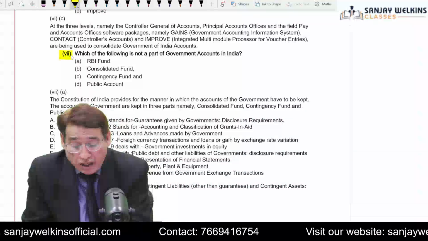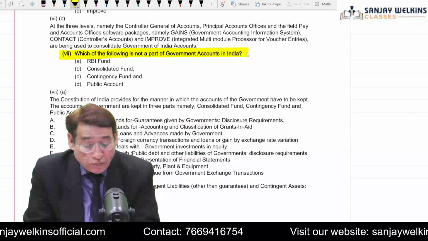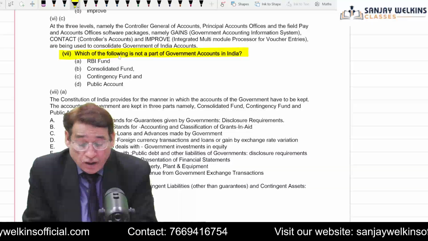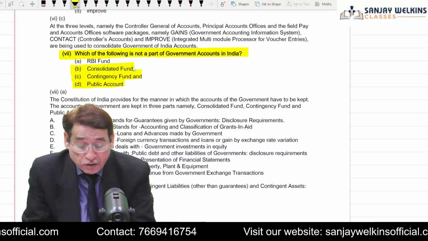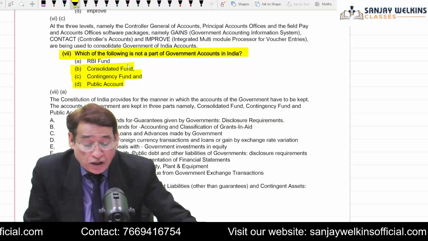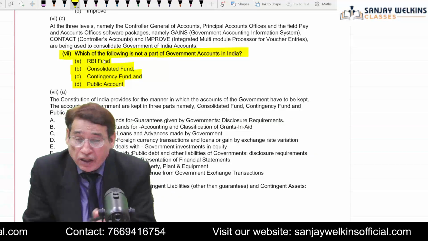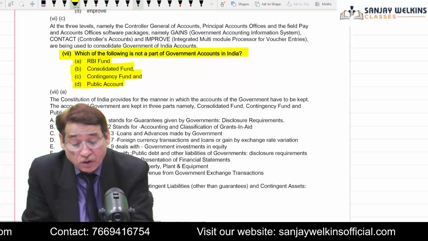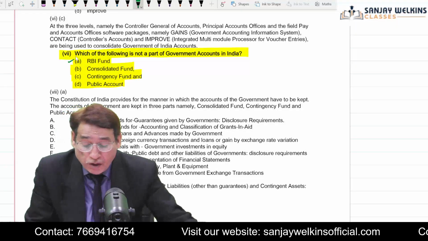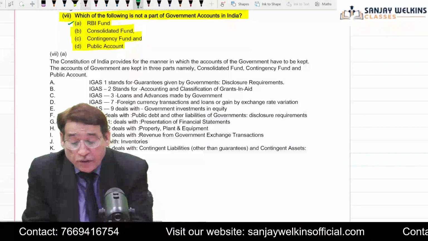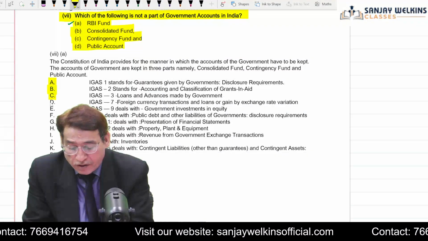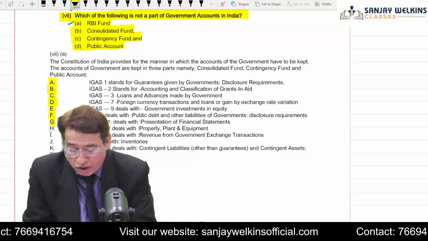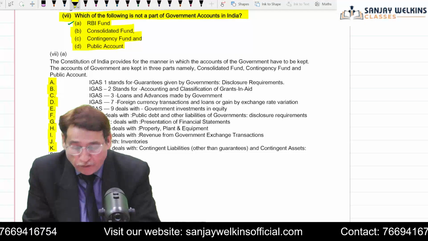And then we have in this case, which of the following is not a part of government accounts in India? Now, we know that public account, contingency fund and consolidated fund are considered as part of government accounts in India, but RBI fund, that is incorrect. So in this case, your answer will be A, RBI fund. And here I have given you some extra points. These you need to take into account because MCQs can be framed from this.